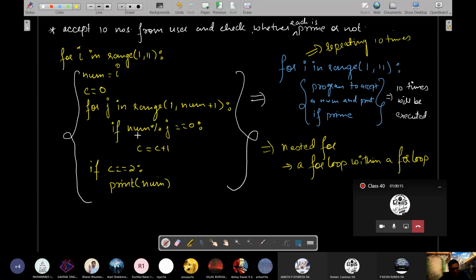The loop runs 1 time, then it will come out. It will again go back for I. I will become 2. This J will run from 1 to 3, but it will actually run 2 times. Again, I becomes 3. Num will also become 3, so this will run from 1 to 4. That is 3 times. So J will take the values 1, 2, and 3.